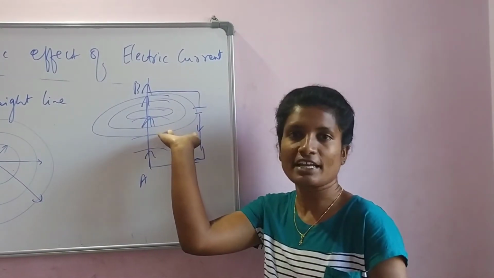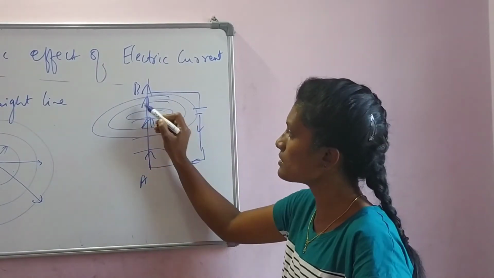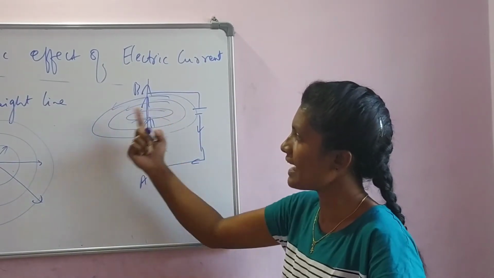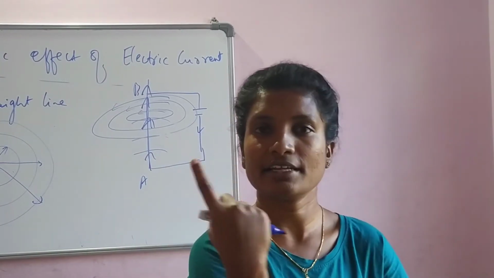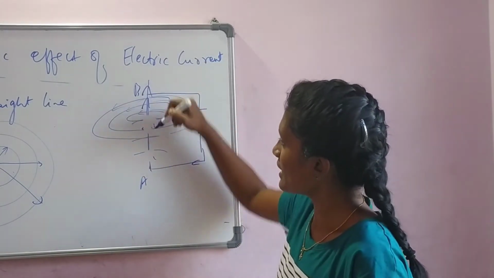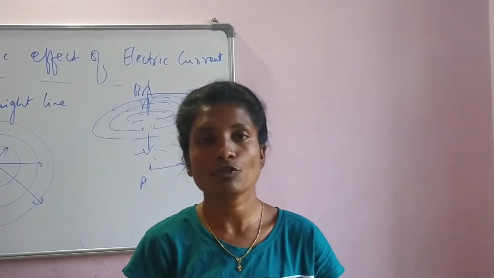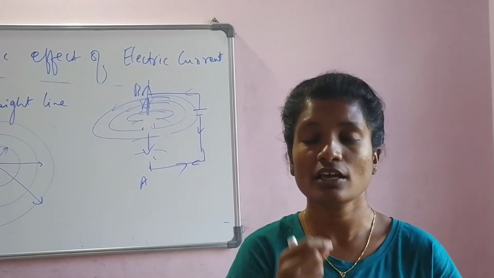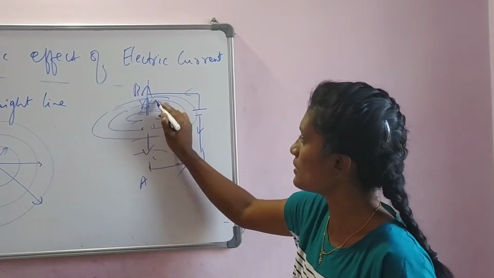So which is your anti-clockwise? This way. Correct? It comes like this. This is the anti-clockwise. So if you move the current upwards, then it is anti-clockwise. Come again, reverse the current, send the current from top to bottom like this. What happens? If you reverse the direction of the current, the magnetic field is now clockwise. It changes its direction, it moves like this.